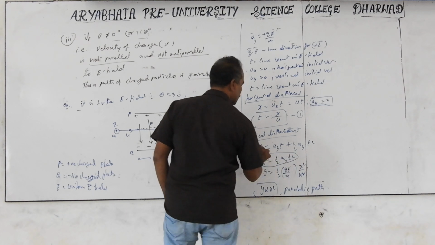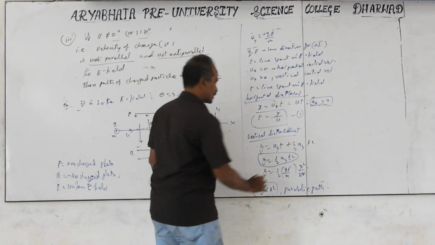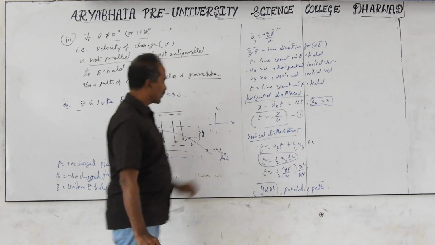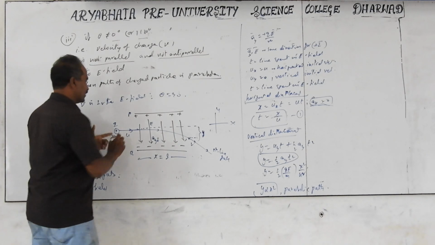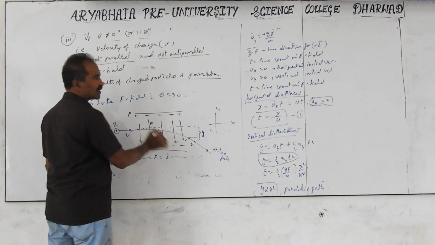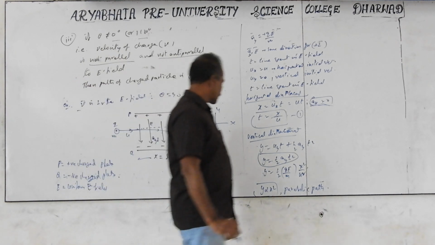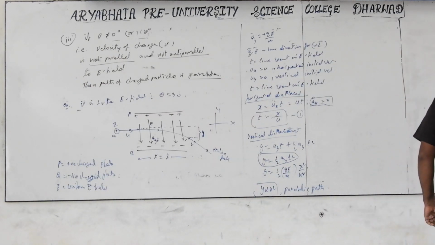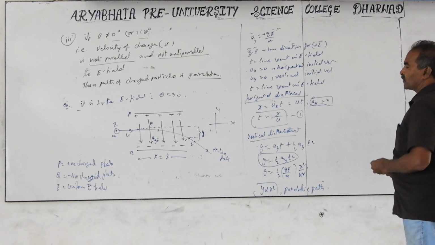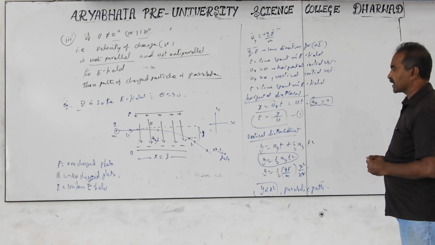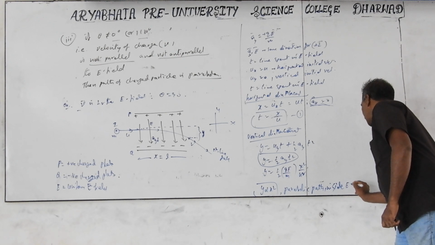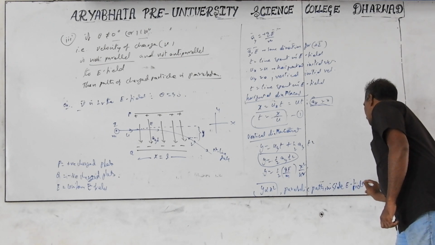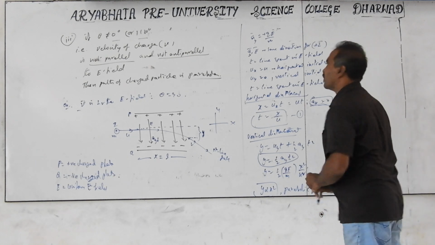These equations we need to look at from a numerical sense. The path will be required, and the y comparison we are going to discuss later. This is the case of a positive charge. What if you take a negative charge? Same condition, but it will go in the upward direction, not downward. Inside the electric field the path is parabolic, and outside the electric field it is a straight line. So the charge can have two kinds of paths: a straight path or a parabolic path.